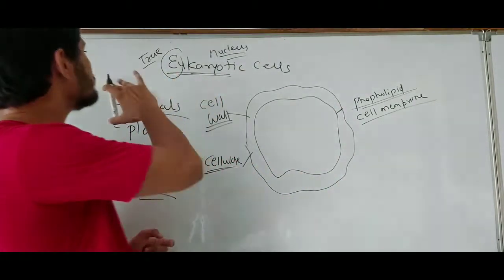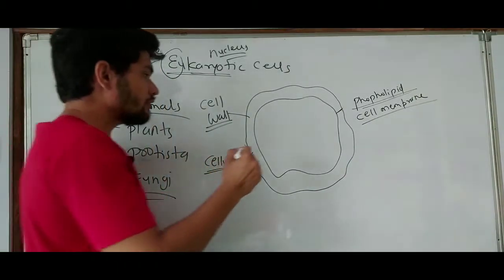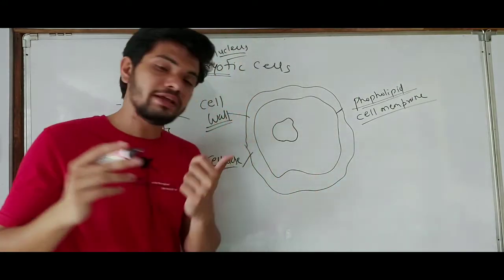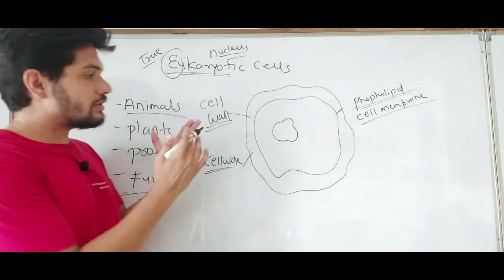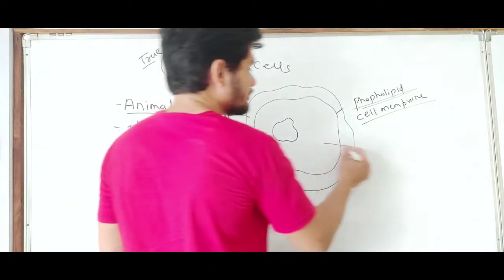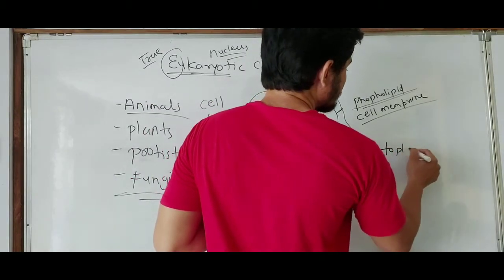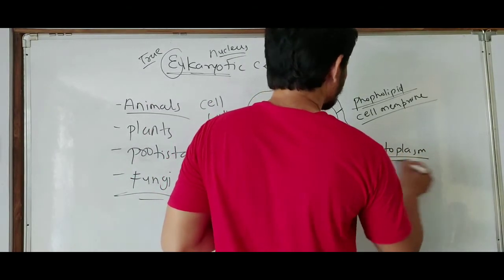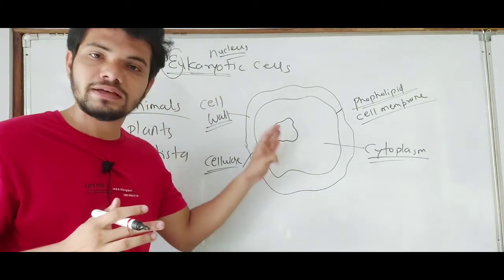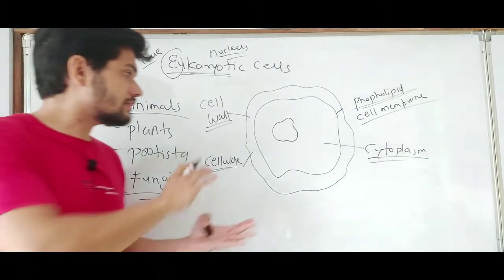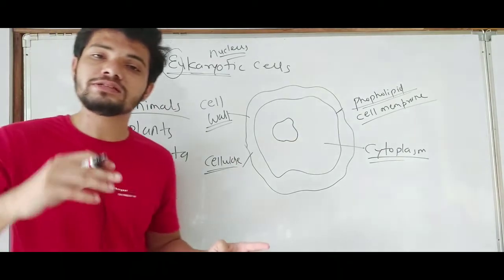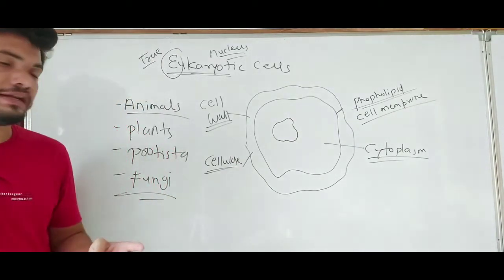After that, we have talked about the true nucleus, which means a nucleus will be there, and that nucleus will have a nuclear membrane, which means the nucleus will be separated from the cytoplasm of the cell. We all know what cytoplasm is. Cytoplasm is the fluid matrix which is present in the cell and which gives all the cell organelles space to be placed inside the cell.